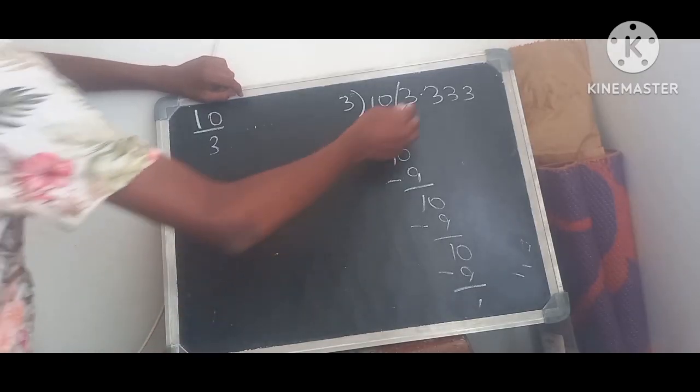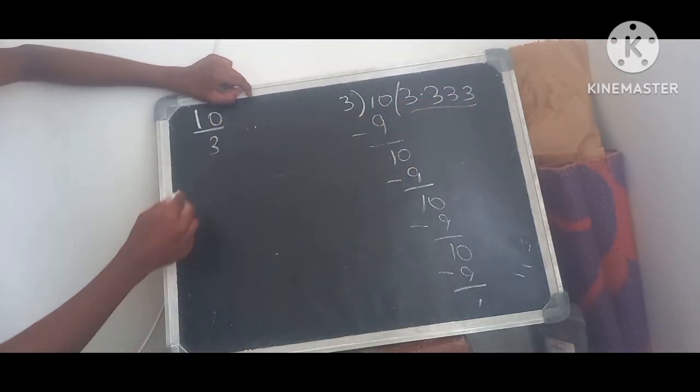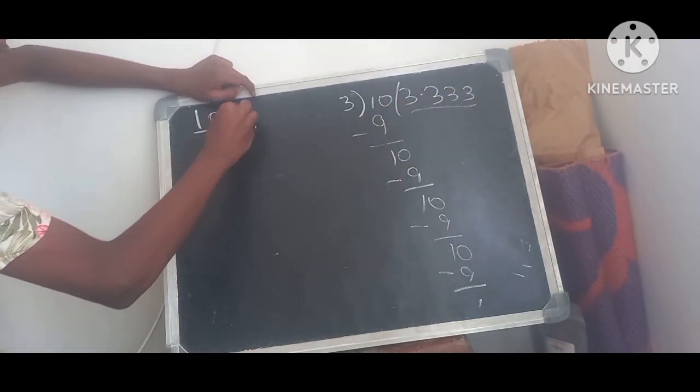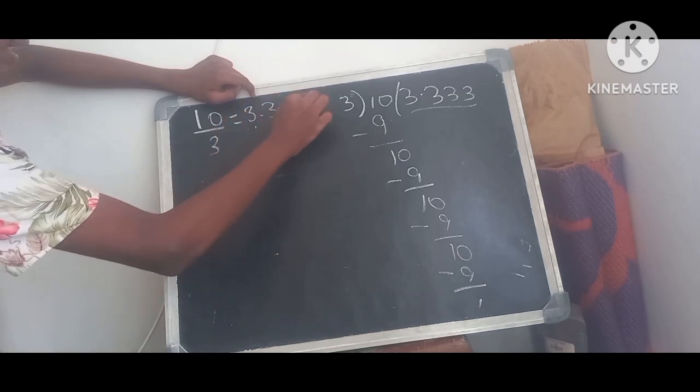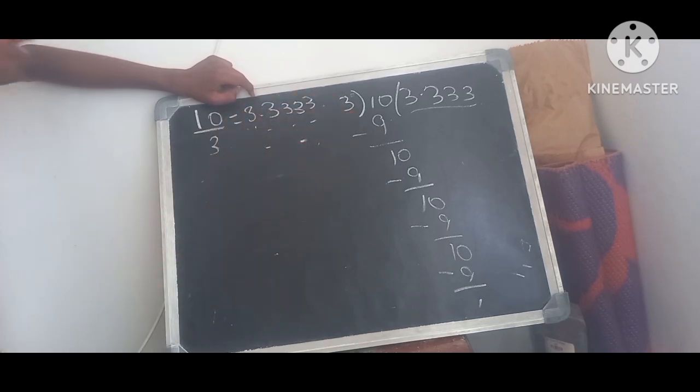So when you see the quotient, when you divide 10 by 3, you get 3.33333, which goes on forever.